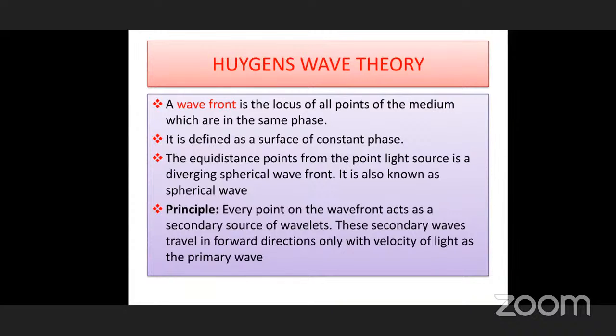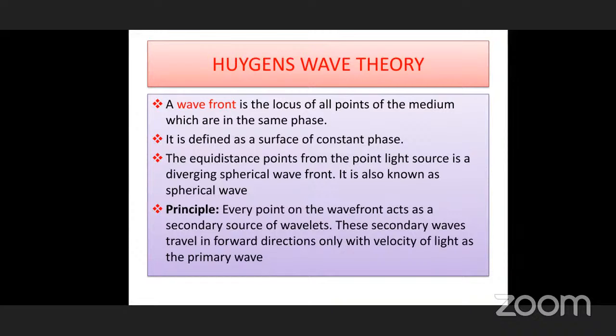So wave front means you have to understand wave theory three-dimensionally. That is most important. In ray optics, we take one line along which light is traveling. But here we should remember it is not a line. Even though you are drawing lines, you have to imagine these lines as planes. So three-dimensionally we are going to explain the wave theory. Beginning from this, we are always talking about the wave front. Wave front means you have to imagine a sphere three-dimensionally.